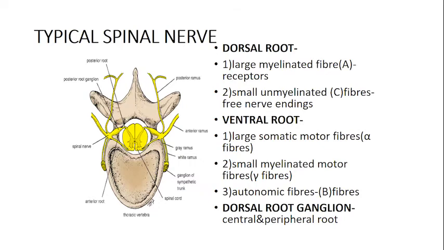Then what is the structure of a spinal nerve? How is the spinal nerve composed? You see this picture of a cervical vertebra, the body of a vertebra with the central white portion, which is the vertebral canal. This vertebral canal contains the spinal cord. As I told you the other day, the spinal cord has a central H-shaped structure, which is its gray matter, and the outside is its white matter.